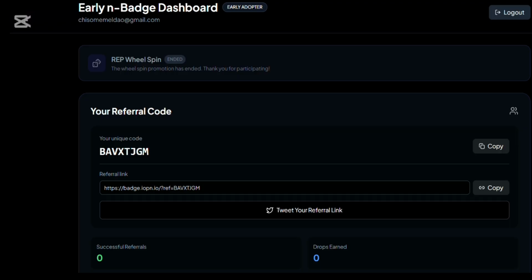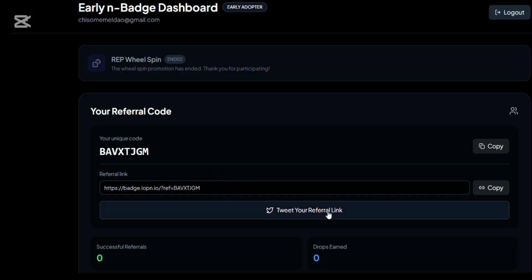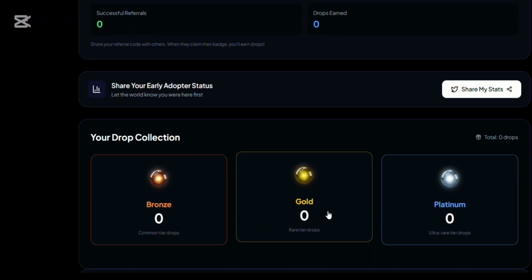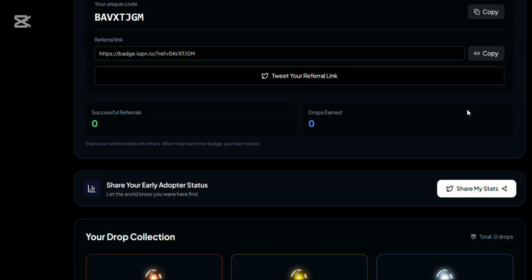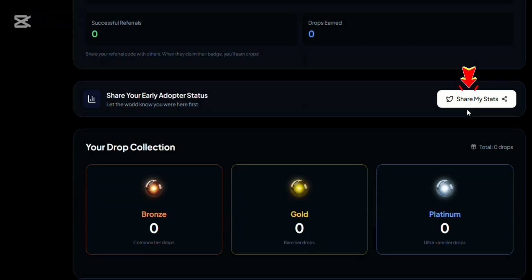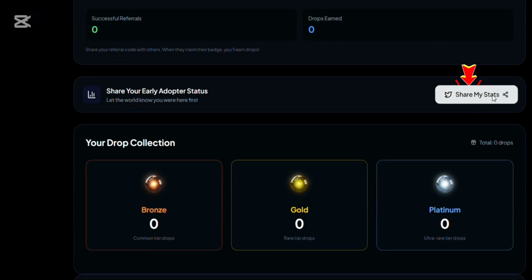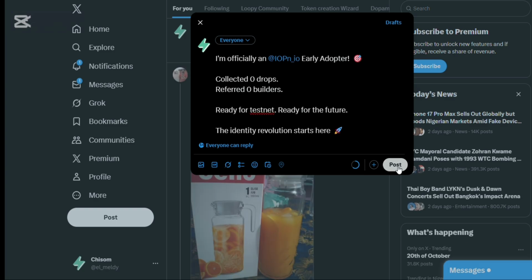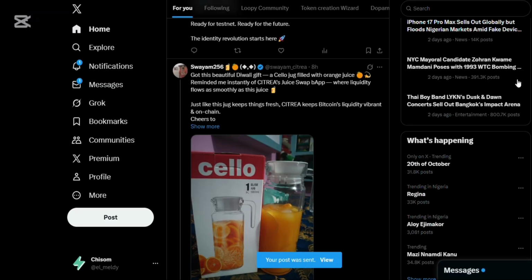Then you can see your referral. You can share your referral with your friends, invite people to claim their badge so that they can also prepare for the testnet. Then if you wish, you can proceed to share your stats. That is this place. You can proceed to share your stats. It's just left for you. I'm officially an IOPn early adopter.